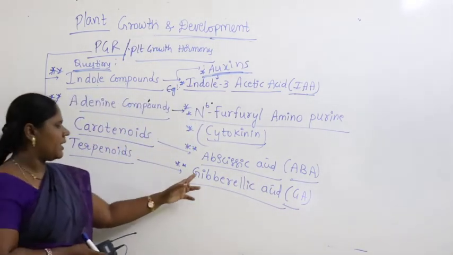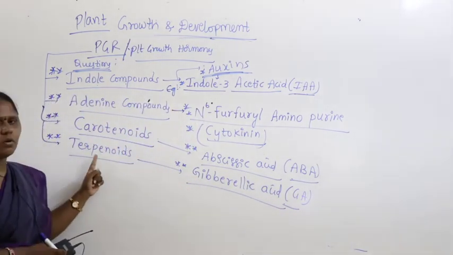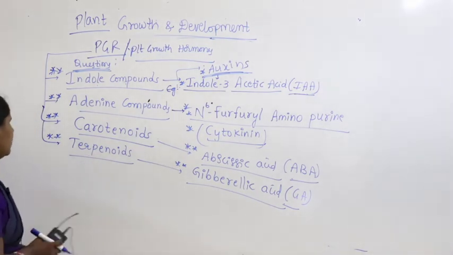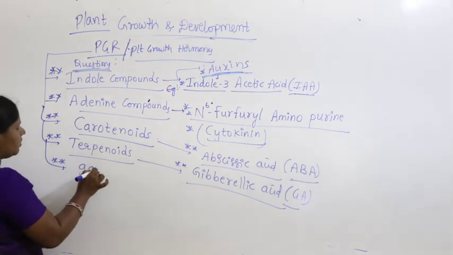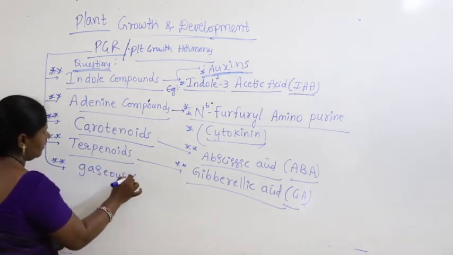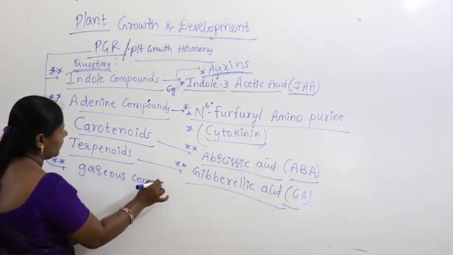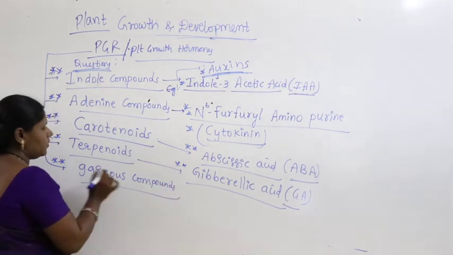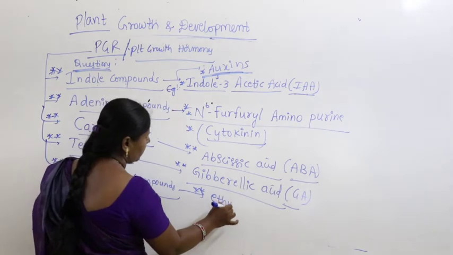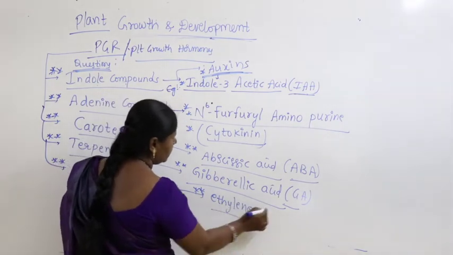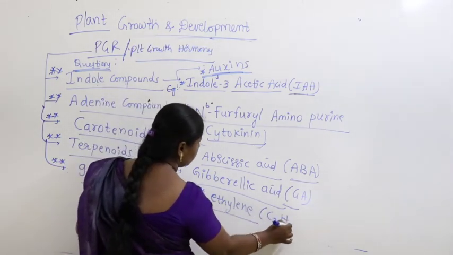So gibberellic acid is made up of compounds called terpenoids. Similarly, when a question asks about a gaseous compound, you have to remember ethylene, C2H6.